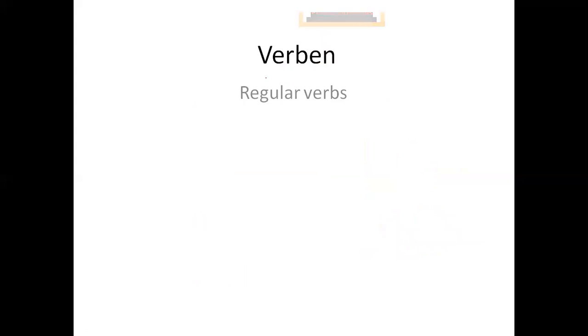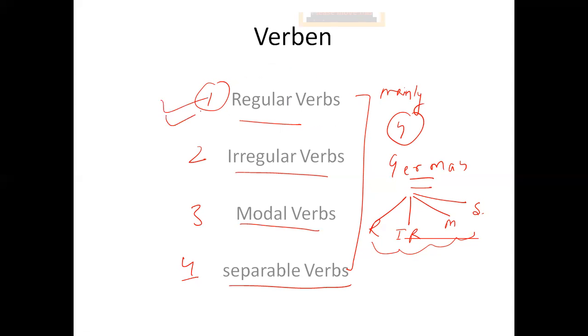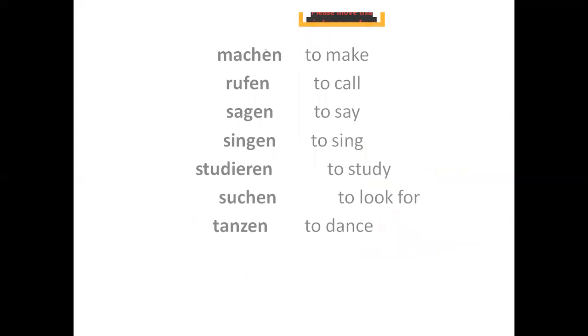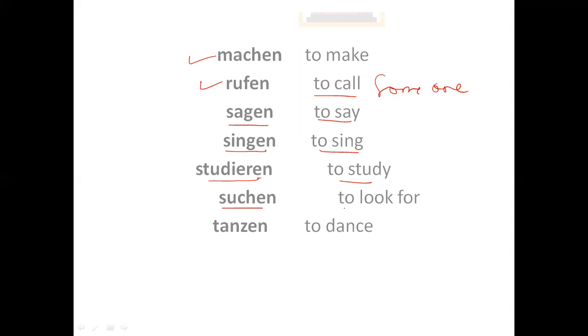So in today's class, we are going to talk about regular verbs only. That means we are going to talk about the first part of the verbs only, right? First of all, let's take a few verbs, then we will understand the concept of it. For example, I have taken here machen, a very basic verb, rufen, to call someone, sagen, to say, singen, to sing, studieren, to study, suchen, to look for, tanzen, to dance.